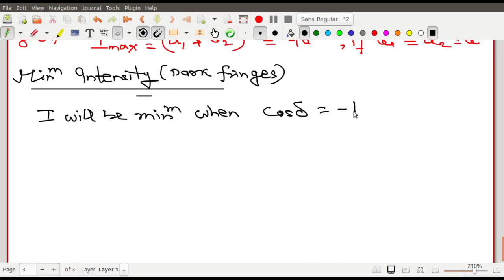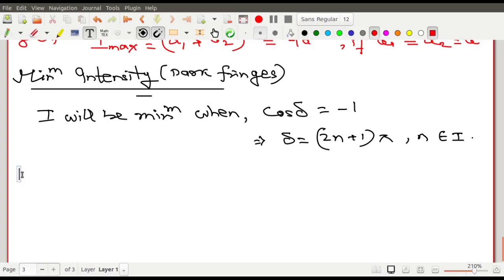These are the two extreme values of cosine delta, either +1 or -1. So I will be minimum when cosine delta is equal to -1, or you may write that delta equals (2n plus 1) pi, because if you put n equals to 0, delta equals pi, and cos pi is -1. Here n is any integer. Got the idea? That is for destructive interference.